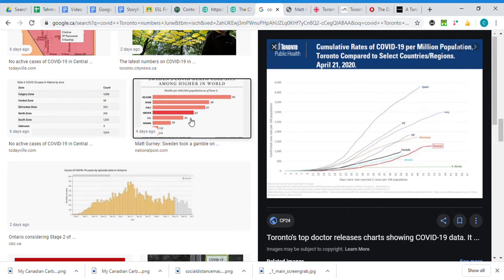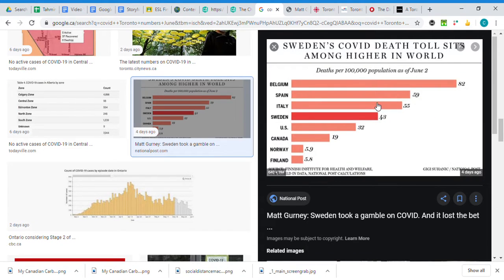So instead, what I did was I kept looking for a few minutes and I saw this graph which caught my interest. And it shows us that as of June 2nd, this is how many deaths have happened per 100,000 people. And interestingly, Sweden has a higher death rate per 100,000 people than Canada. Now, why is this interesting? Because I have been reading the news.